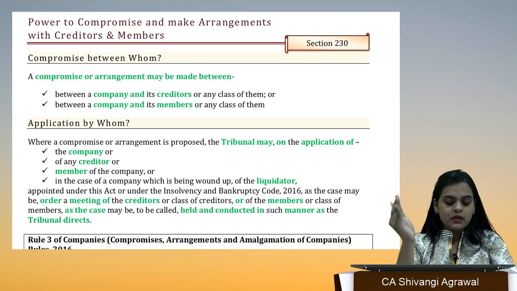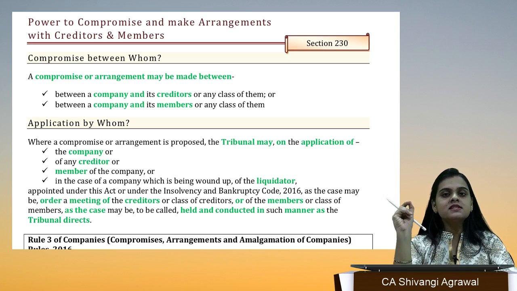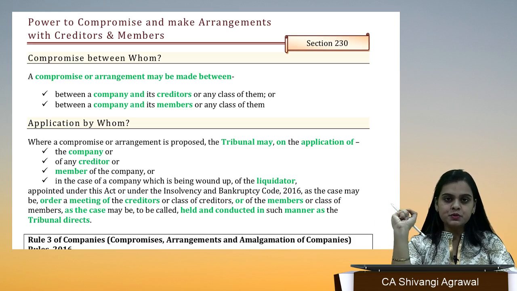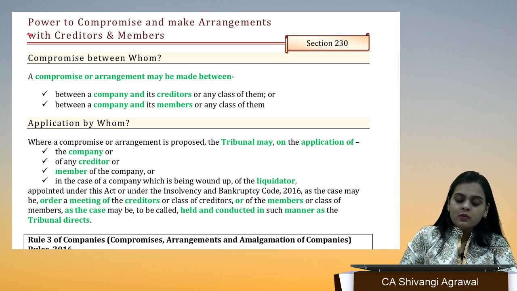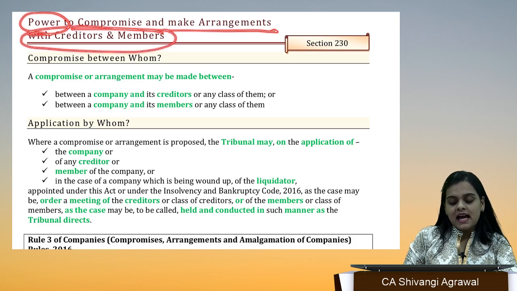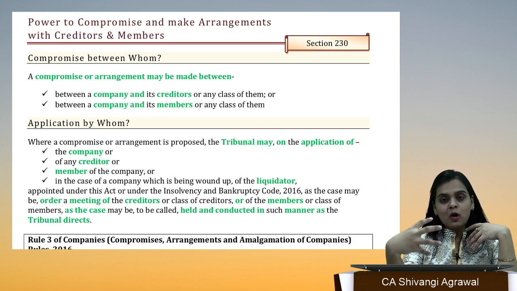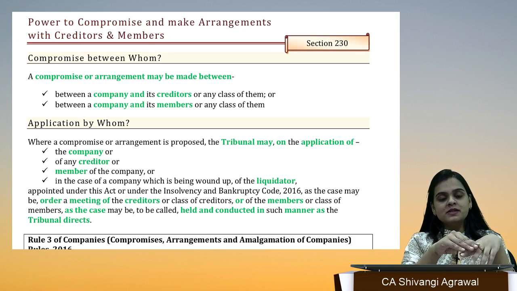Now we will start with the first section of this particular chapter, section 230, power to compromise and make arrangements with creditors and members. I told you, whenever we are making a compromise or arrangement, it is actually in-house.